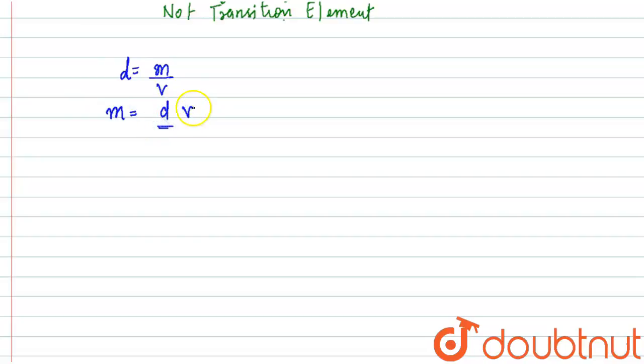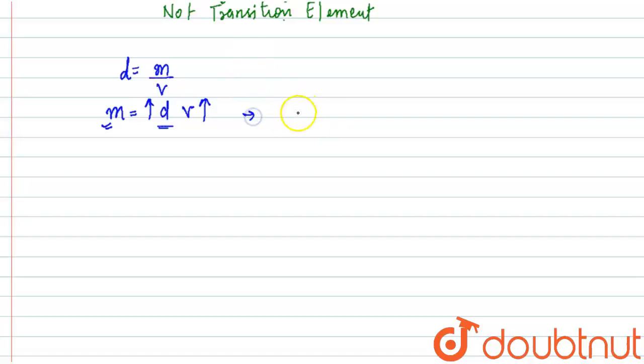Now we need to understand how the mass of a substance will be more. If in a larger volume we have a denser substance filled in it, we can say that the mass of that particular substance is more.